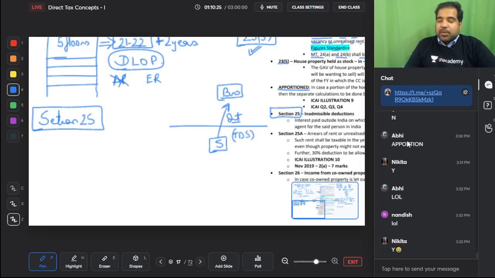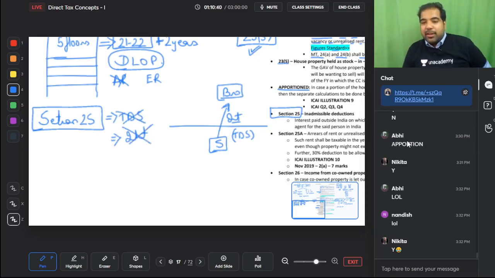So the government tells him, listen surgeon, do one favor: whenever you are paying the brother, you should deduct TDS. He forgot to deduct TDS. If you don't do your job well, then they will not give you a deduction of interest. So this is section 25.